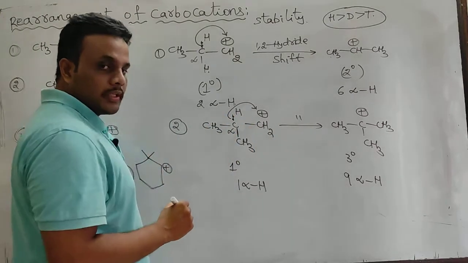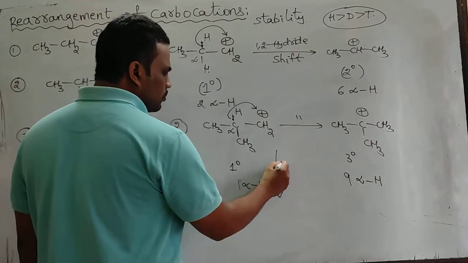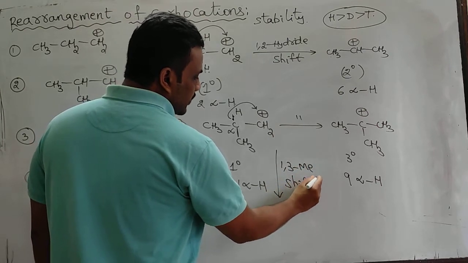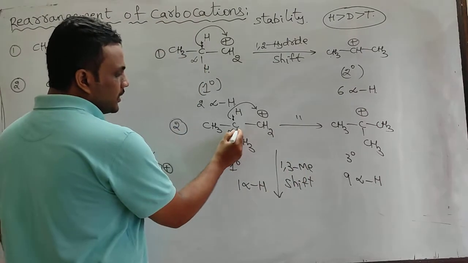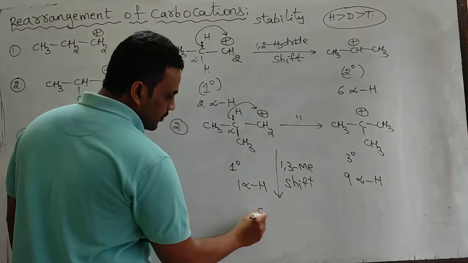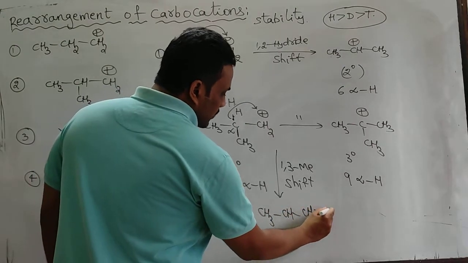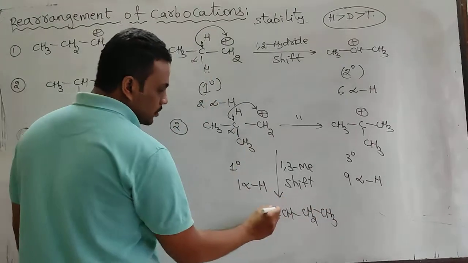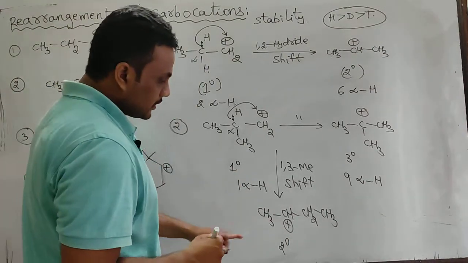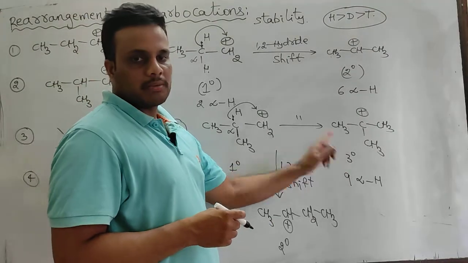At the adjacent position, a methyl group is also there. A 1,2 methyl shift is also possible. Okay, if you have doubt, then you do the 1,2 methyl shift. Me stands for methyl. It means the methyl group shifts along with these two shared pair of electrons. When methyl group shifting takes place, now the positive charge will be formed here. Now it becomes secondary. It is a secondary carbocation. This is a primary carbocation. This is a tertiary carbocation.